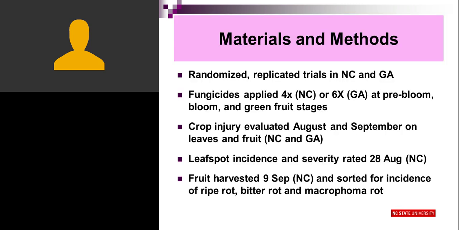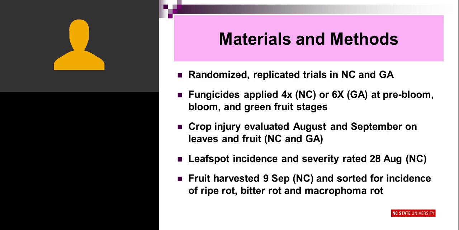As far as how the experiments were conducted, these were randomized, replicated trials, one in North Carolina, one in Georgia. The fungicides were applied 4 times in North Carolina, early season sprays, and 6 times in Georgia. Actually, I think that was a total of 8 sprays in Georgia, so that's an error. We evaluated the vines for crop injury in August and September, leaves and fruit, and then evaluated leaf spot and fruit rot in North Carolina.